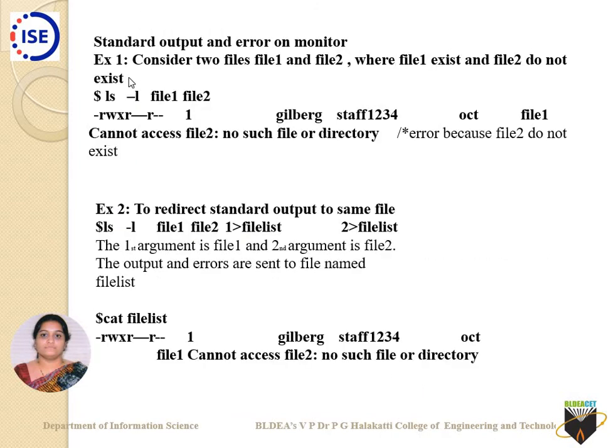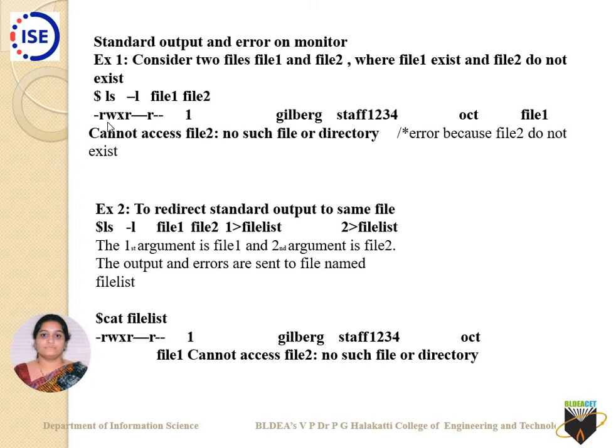Here you can just see, if I am using ls -l, which lists file attributes, with two files here, file1 and file2. It has listed the contents of file1, but for the second one it says cannot access file2, no such file or directory. This message is displayed because file2 does not exist.